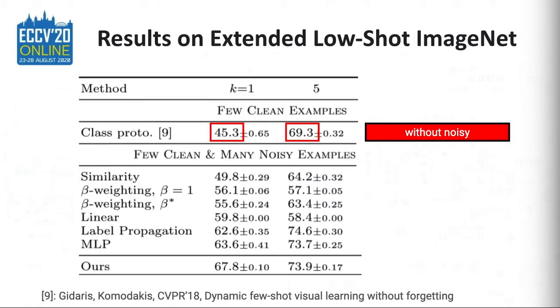We now compare our method against some baselines using the prototypical classifier. We first show the accuracy in the low-shot ImageNet benchmark for k equals 1 and 5, which corresponds to 1-shot and 5-shot scenarios respectively. These are the numbers shown in the red boxes.